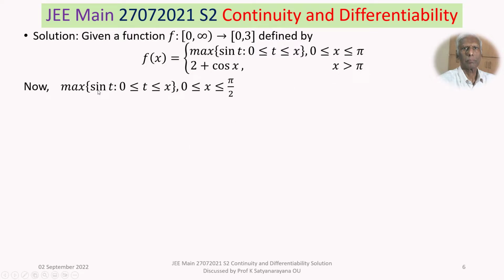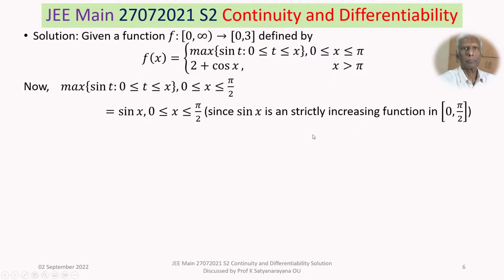So maximum of sin t, 0 less than or equal to t less than or equal to x, and 0 less than or equal to x less than or equal to pi by 2, that will be sin x only. Why? Because sin x is a strictly increasing function in the closed and bounded interval 0 to pi by 2. So it takes the maximum value sin x only in this interval.